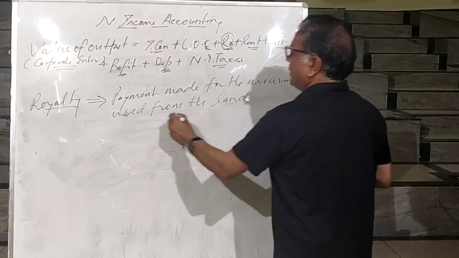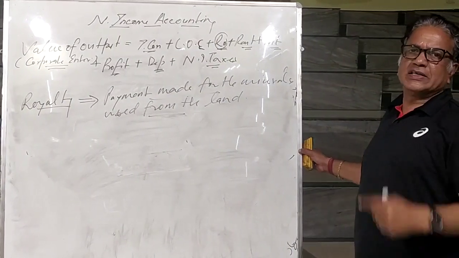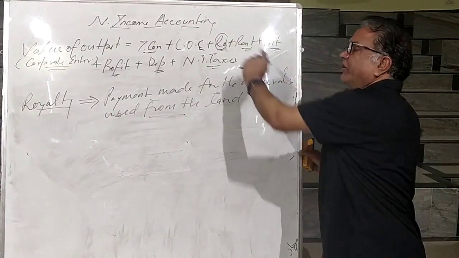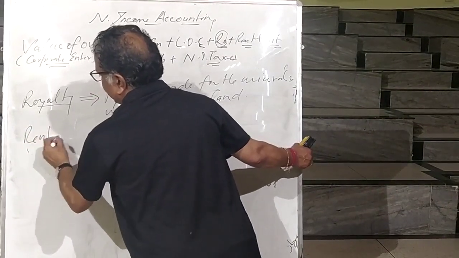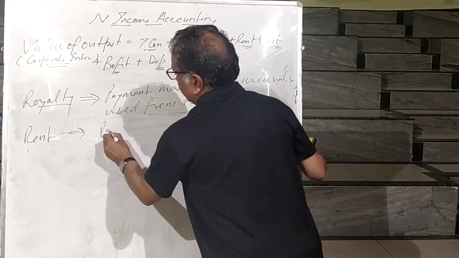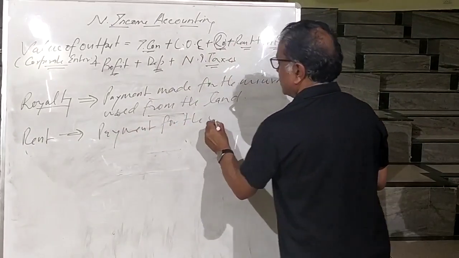If you are using any mineral from the land, mining anything from the land, against that you have to make a payment. That is called royalty. And the next is rent. What is rent? Payment for the use of land.